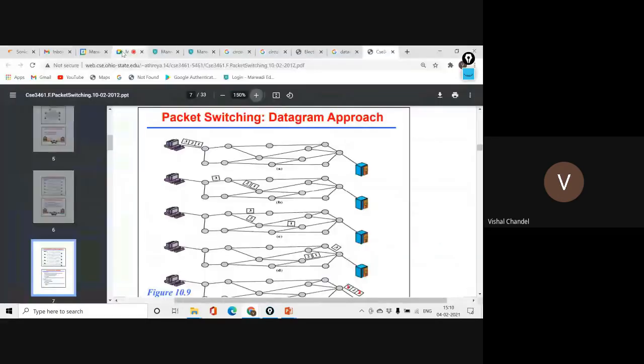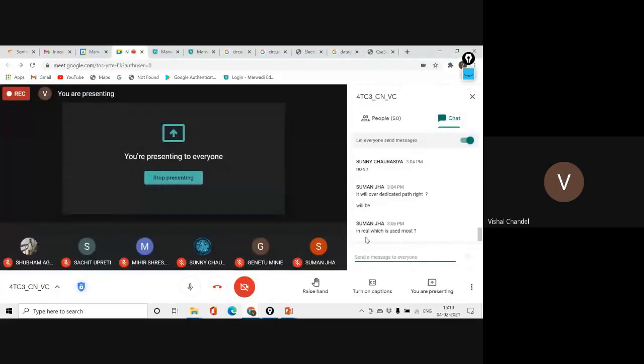Is it clear to all? Which do we use most in real life? Suman, it's your homework. You have to search which type of switching works when I download a movie, which type of switching works when I upload an image, and which type of switching we follow when I share text on a social networking site. Is it clear? It will be clearer in your mind. All of you have to search.